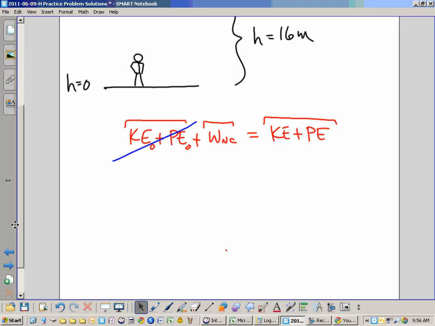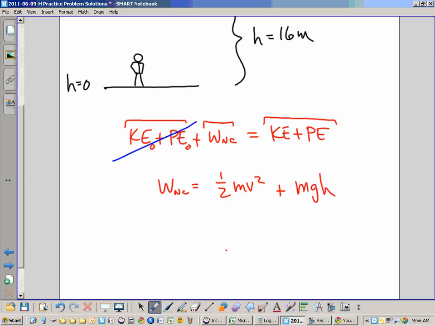All we have to do is add up the total energy he has at the end. The work done by non-conservative forces is equal to his kinetic energy at the top, 1/2 mv squared, plus his potential energy at the top, mgh. Easy, because we started at h equals 0.